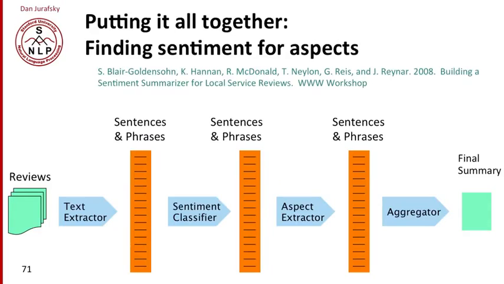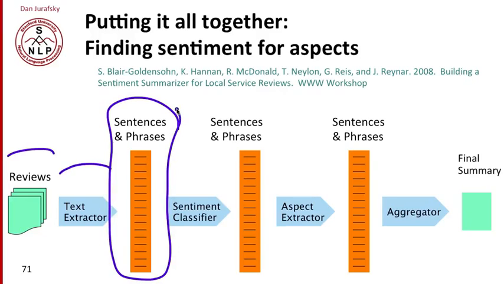So putting this all together, this is the Blair-Goldensohn algorithm from Google. We have a set of reviews. We're going to extract a bunch of sentences or phrases. So here are our extracted sentences or phrases. And now for each one of them, we're going to run our sentiment classifier. Is this phrase positive, negative, or maybe neutral? And then for the ones that have sentiment in them, the ones that are positive or negative, we have phrases with sentiment: plus, minus, minus, plus, plus, minus, and so on.